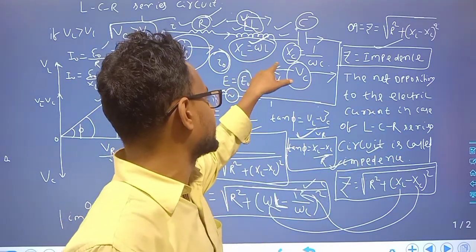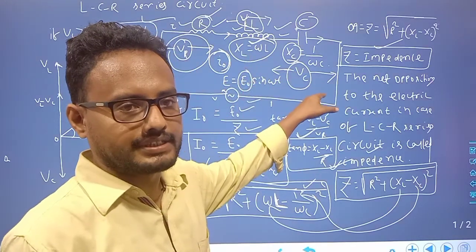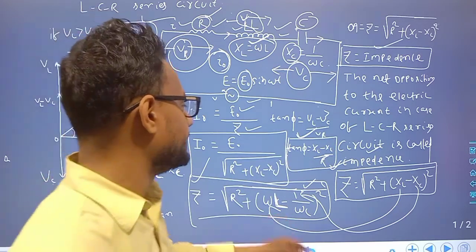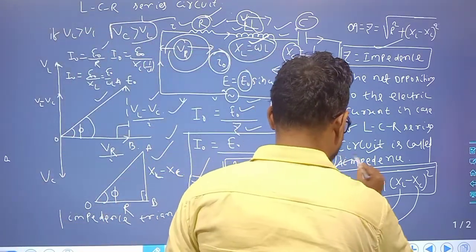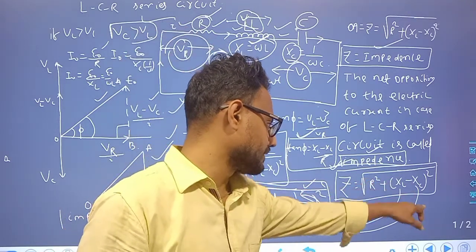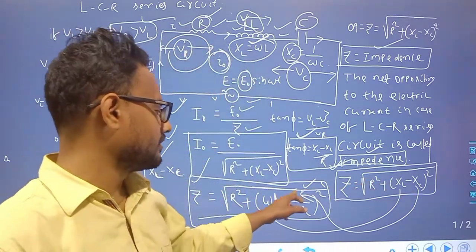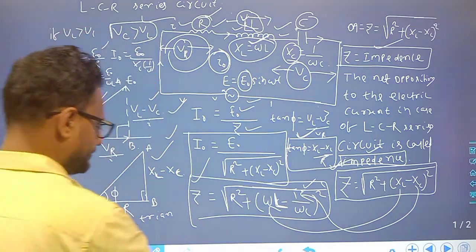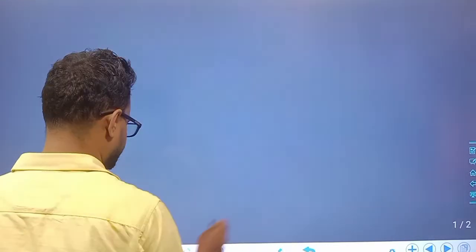This is inductive reactance XL, and XC is capacitive reactance. The net opposition is called impedance. Impedance is equal to the square root of R square plus (XL minus XC) whole square, or (omega L minus 1 by omega C) whole square. Now what is the condition?